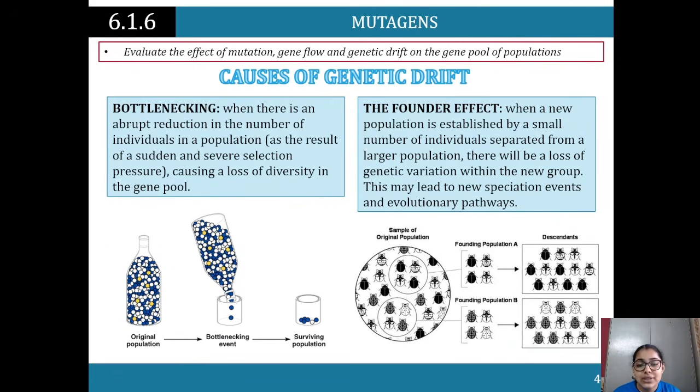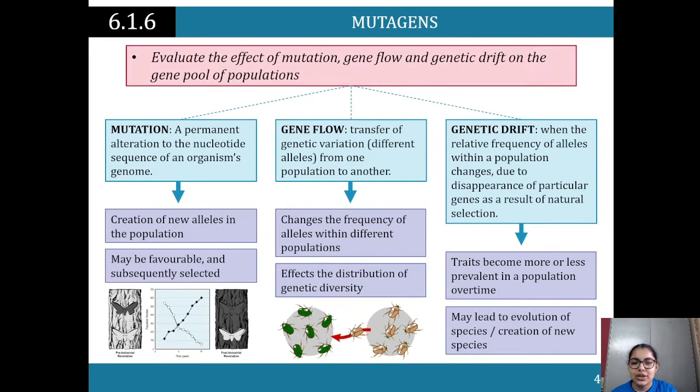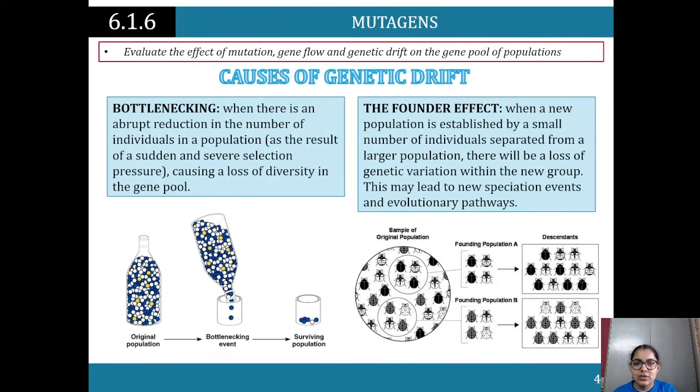So, the causes of genetic drift. What causes genetic drift? Remember, genetic drift is when the relative frequency of alleles within a population changes, generally due to the disappearance of a particular gene as a result of natural selection. So, just opening up my slides again, it's logged me out again, my computers are behaving today, as you can see. Cool. So, causes of genetic drift.